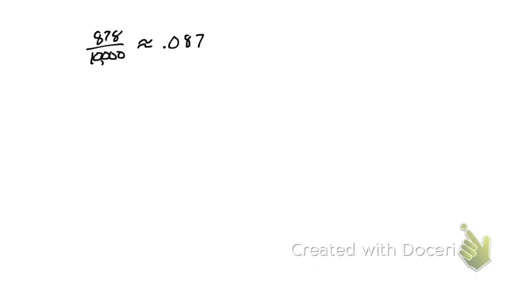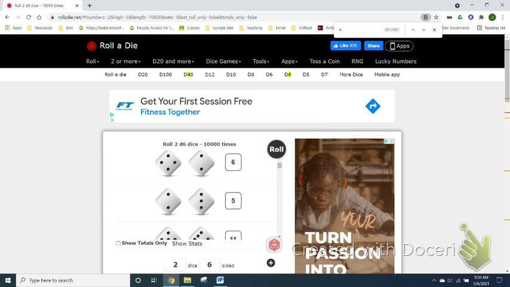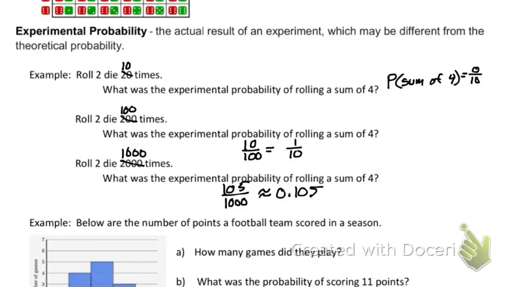Even closer. That is something called the law of large numbers. The more times you do something, the more likely it's going to be closer to your theoretical probability. It's not guaranteed. It's just most of the time, the more times we do it, the closer we're going to get. That is called the law of large numbers.